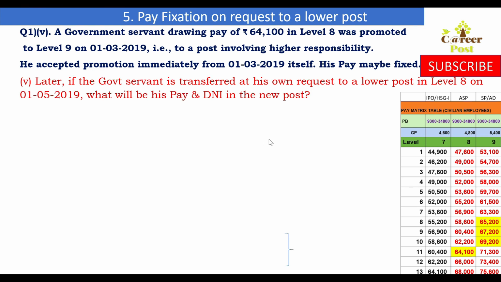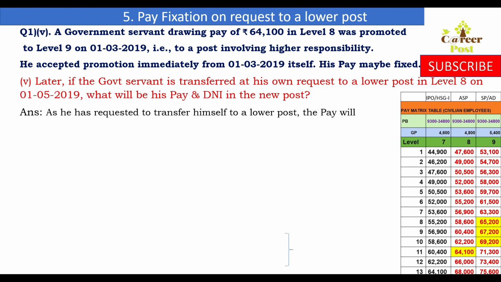Say suppose one government servant has accepted promotion from level 8 to level 9, and after 2 months he could not sustain there and he wishes to come back to his original post at request. That means he is coming to a lower post at request because he cannot accommodate there due to his own personal reason. In such a case, how will the pay be fixed and what will be the DNI?